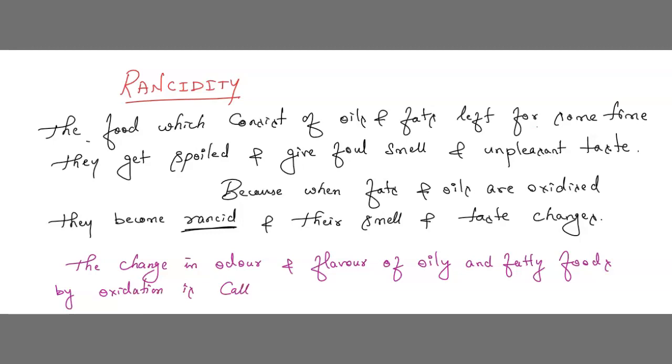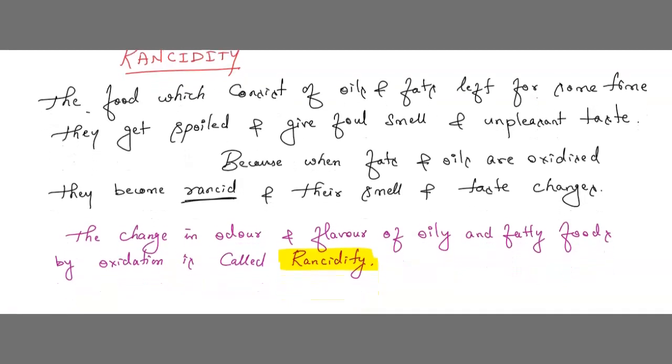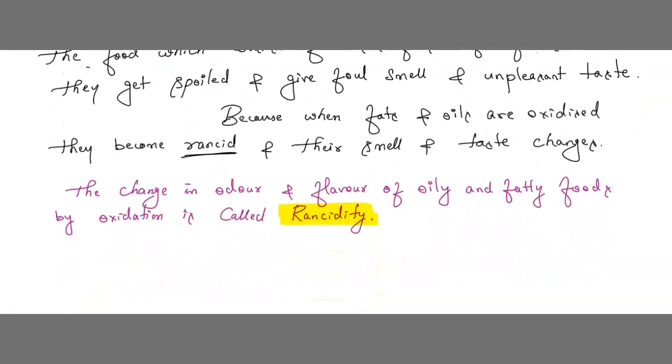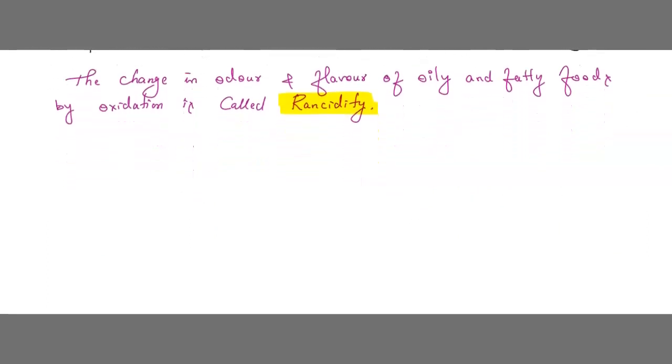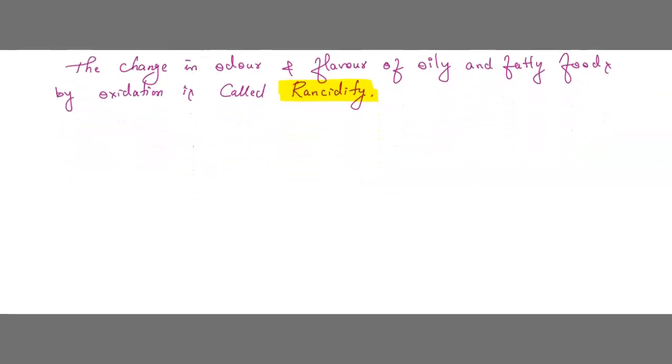This process is called rancidity. Understood? So due to oxidation, whichever food substances consist of oil or fats, the taste and smell get changed. So that process is known as rancidity.